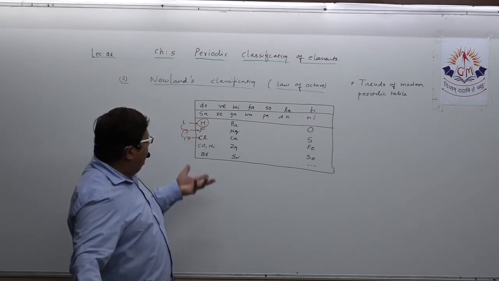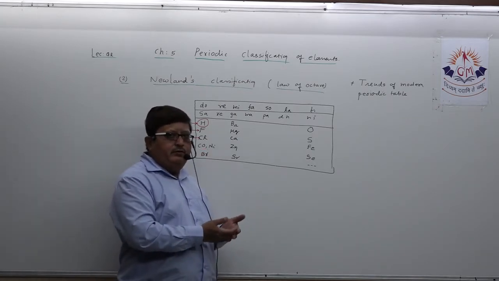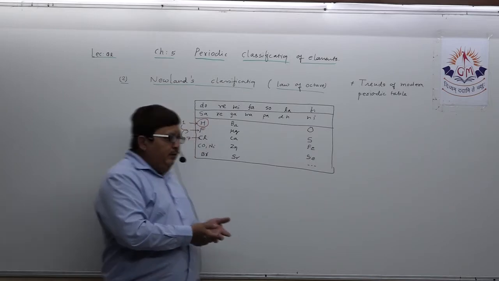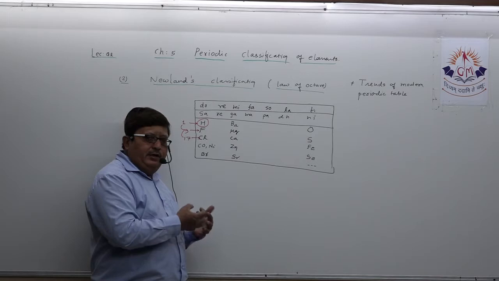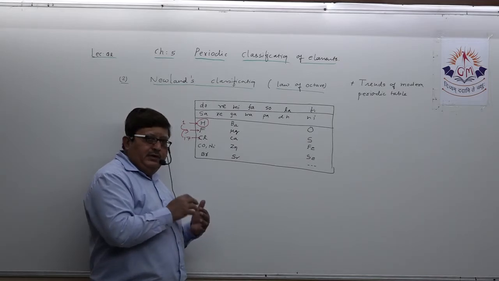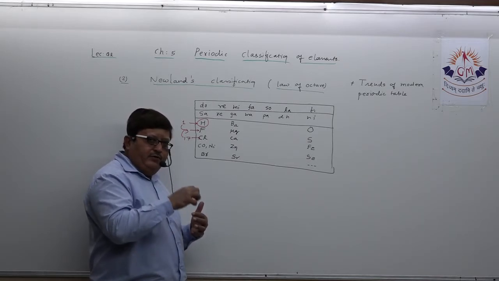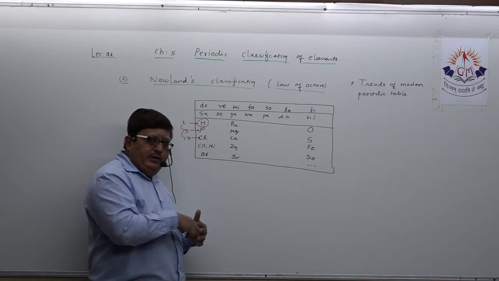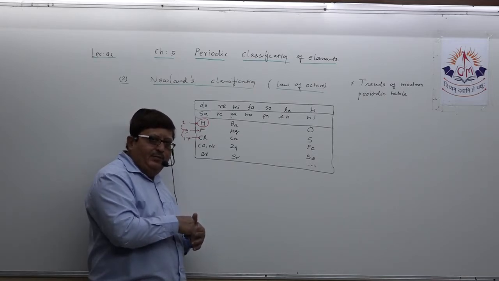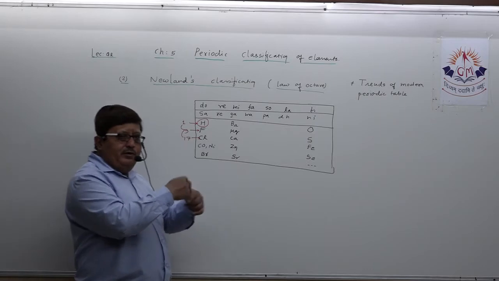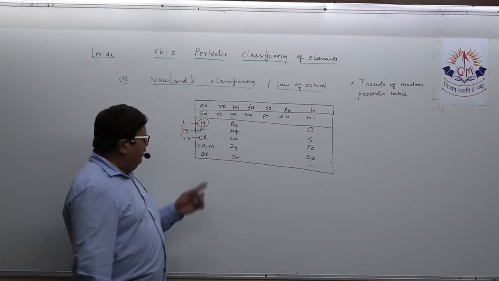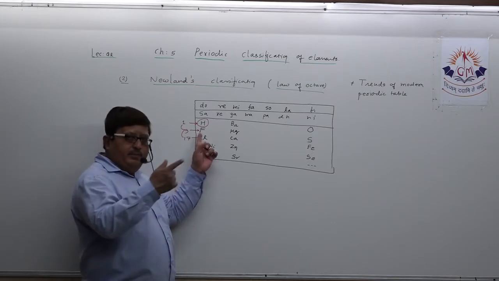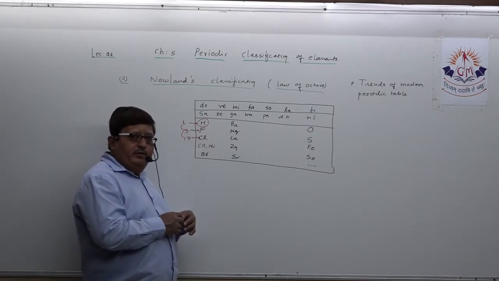What will you write? When he was studying the chemical properties of all elements, he came to know about one characteristic pattern: after every eighth element, the chemical properties of the eighth element were similar to the first one.